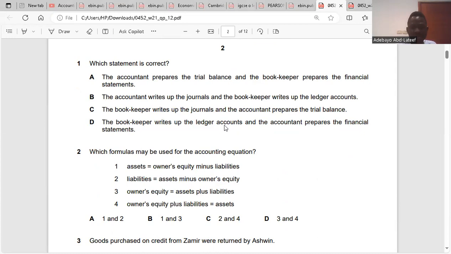A: The accountant prepares the trial balance and the bookkeeper prepares the financial statement. Bookkeepers do not even prepare accounts. It's not A. B: The accountant writes up the journal and the bookkeeper writes up the ledger account. No. C: The bookkeeper writes up the journal and the accountant prepares the trial balance. No. D: The bookkeeper writes up the ledger account and the accountant prepares the financial statement. Yes. The answer is D.